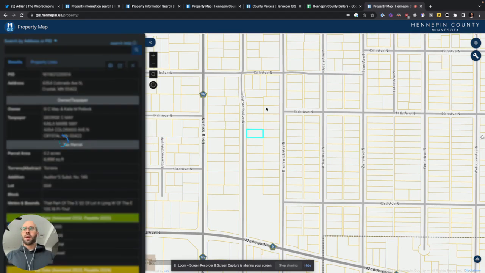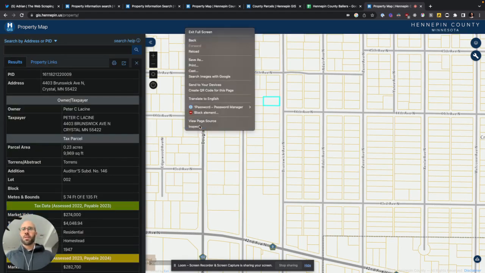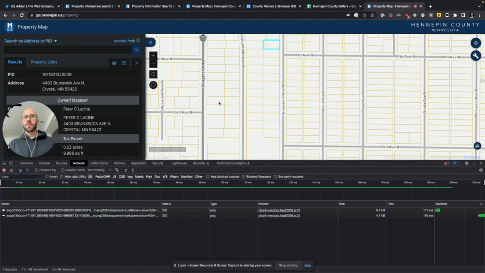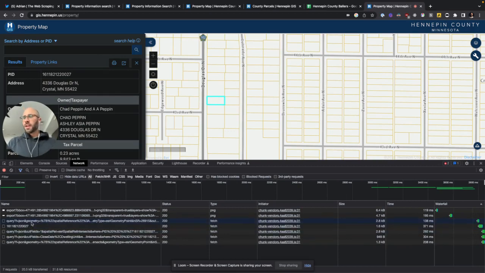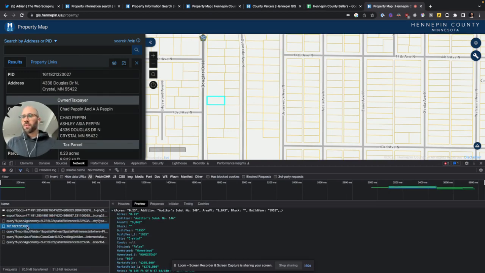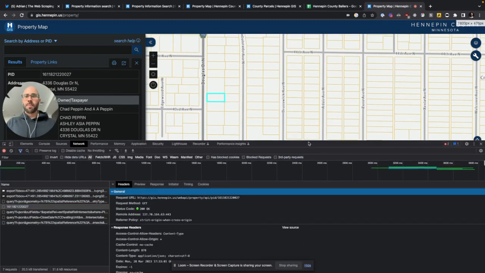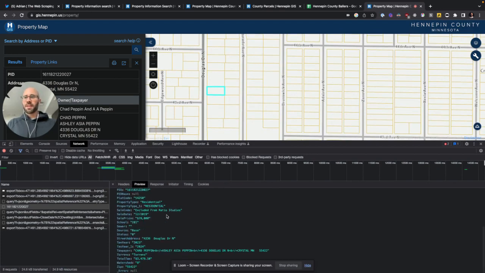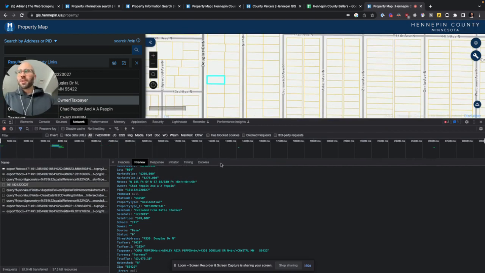So then I looked here in the network tab to see what was coming back, because obviously if you click on each one, then it's probably Ajax, and it is. So that's amazing. Way easier to scrape. And this is the exact one that we need. And this is the property ID as well. So all we have to provide is the property ID to this nice API, and we get back this amazing JSON. Beautiful. I could kiss Hennepin County. It's not some stupid array of HTML. It's amazing JSON. Thank you so much, Hennepin County.